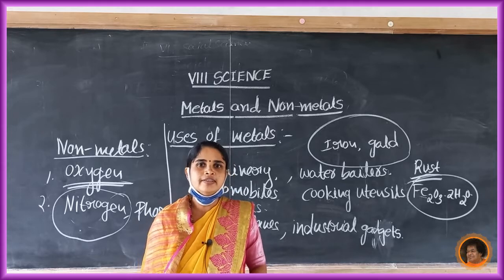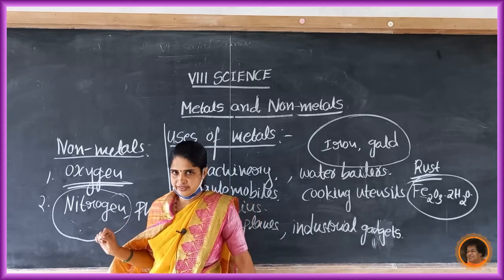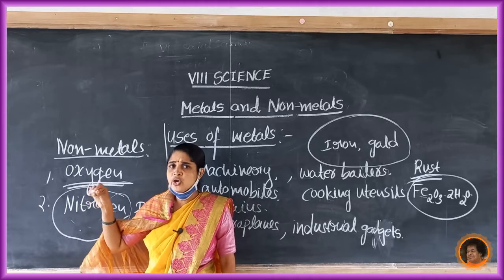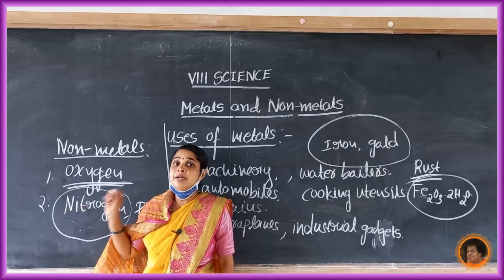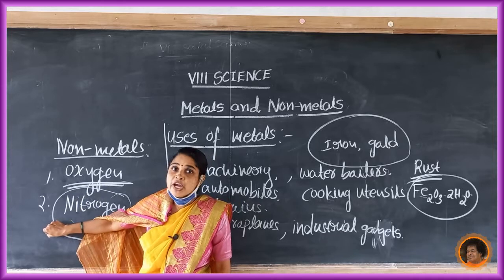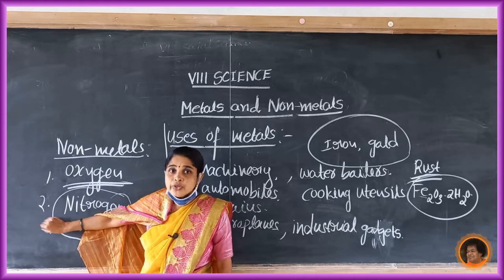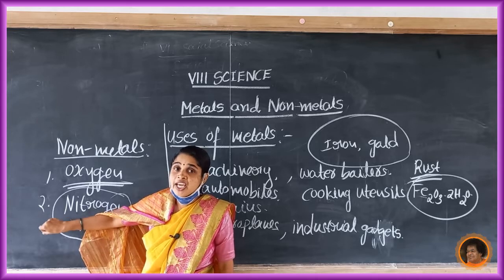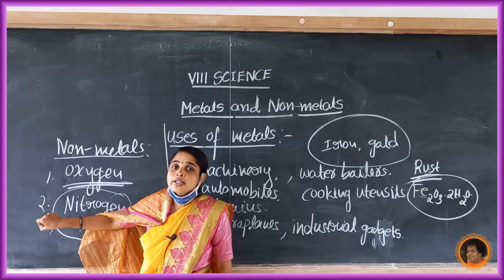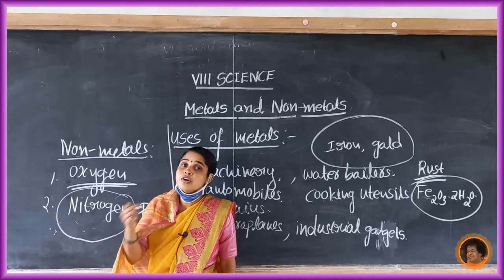Amino acids are the building blocks of proteins, and the main element in amino acids is nitrogen. So nitrogen is very essential for the synthesis of proteins.